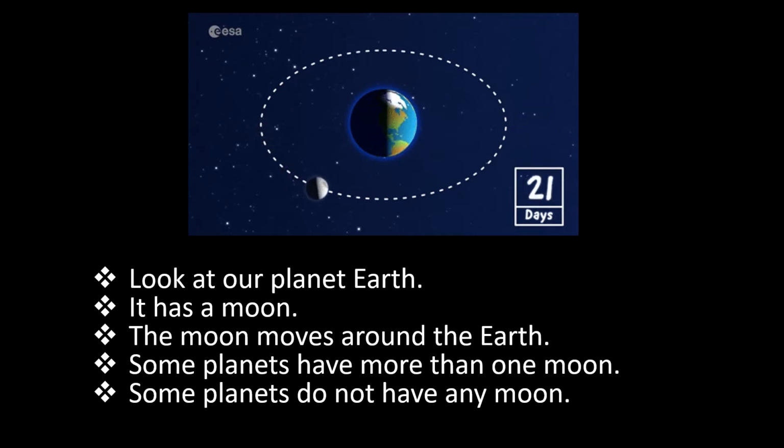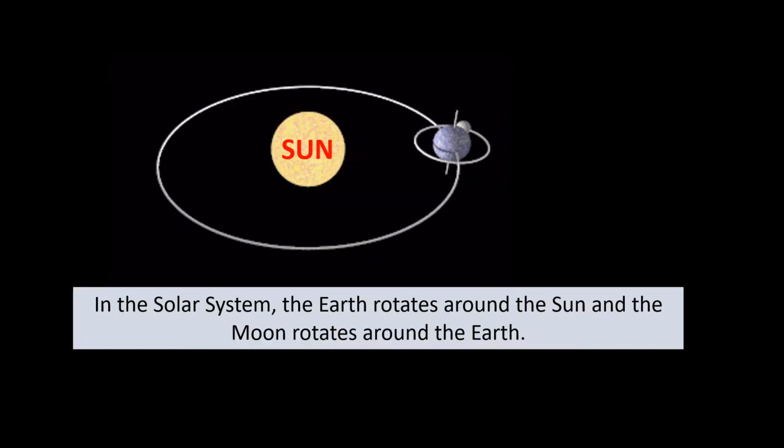Look at our planet Earth. It has a moon. The moon moves around the Earth. Some planets have more than one moon, and some planets do not have any moon. In the solar system, the Earth rotates around the Sun and the Moon rotates around the Earth.